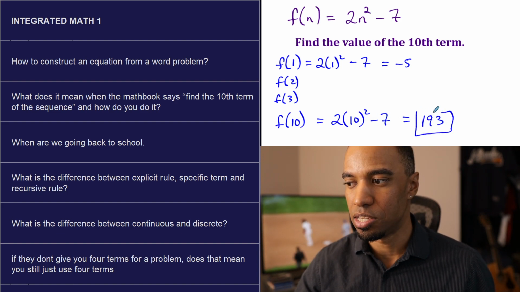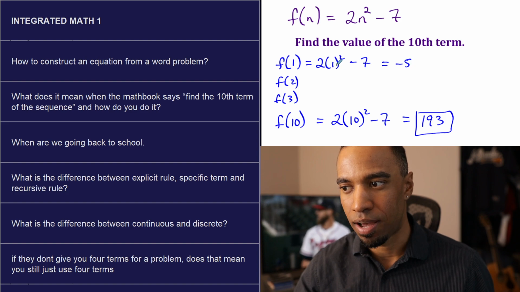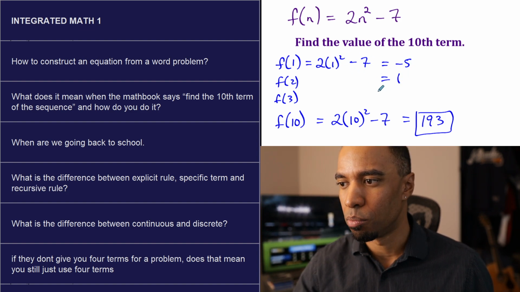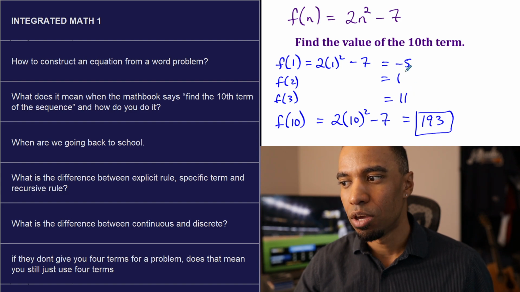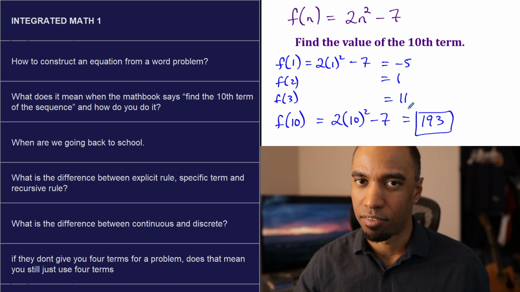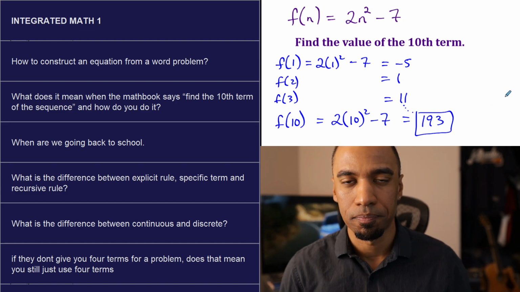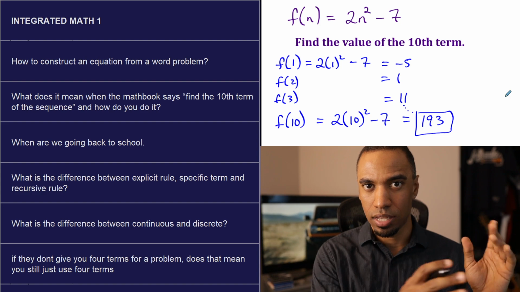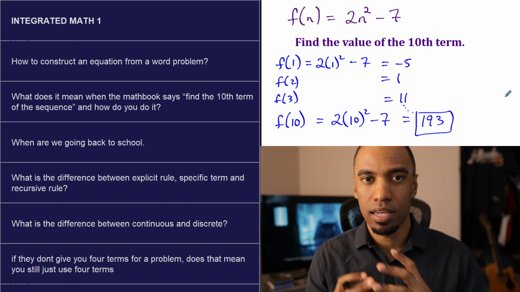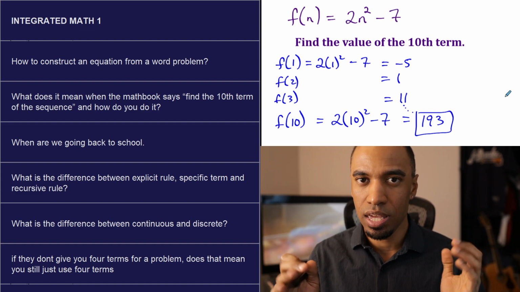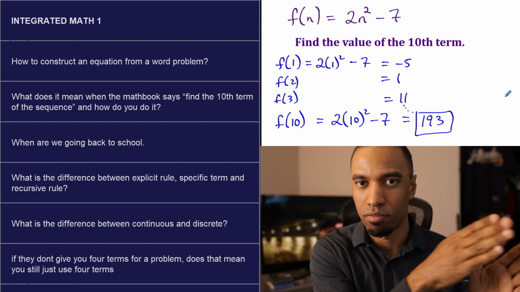So the 10th term in this sequence, where the first term was negative 5, the second term would have been 1, the third term would have been 11. This is not arithmetic, by the way. This does not have a common difference. You would have kept going, and the 10th term would have been 193. So 10th term means, in a sequence, in a list, it's the 10th number. How do you find it? In an explicit rule, you substitute it into there. You could do it recursively if you recognize the recursive pattern from one value to the next.